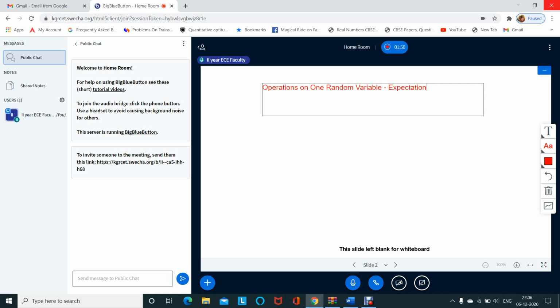Whenever we find the average of one random variable, it's also called the expected value of x.